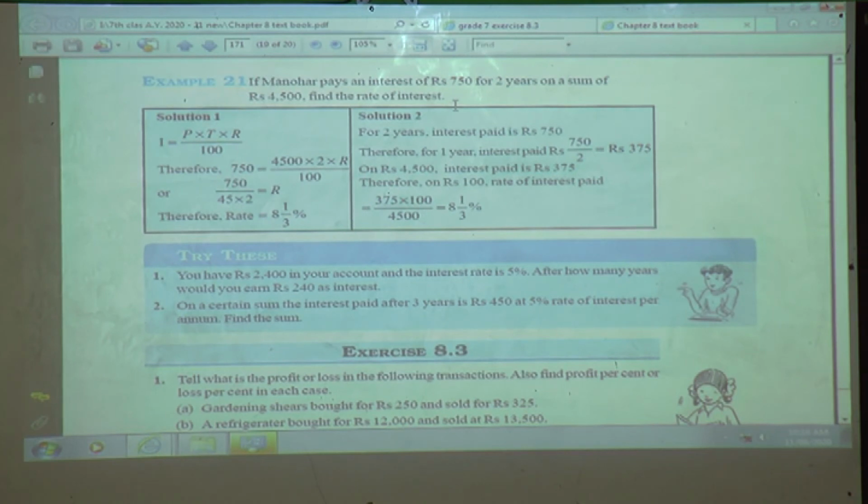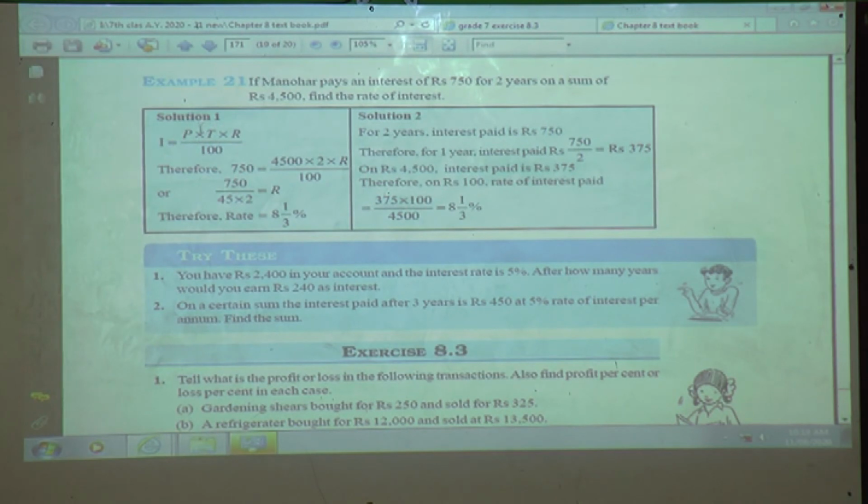What will be the rate of interest in percent? 15%, 10%, 5%, we have calculated up to 18%. The rate of interest is denoted by capital R and the percent sign. So you know the formula now. What is simple interest? I is equal to PRT upon 100. I will repeat it for one or two examples so it is easy to understand. P is the principal, that is the total amount.